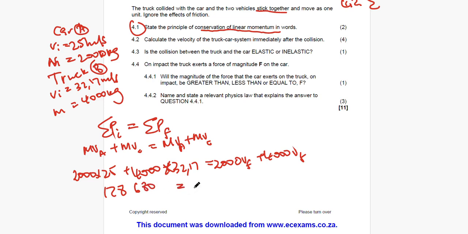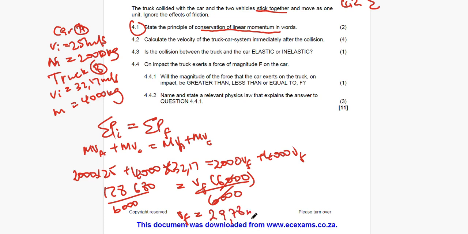That is going to give us 178,680. This is equal to, if you take out the common factor here, this one plus this one, which amounts to 6,000, right? Then you divide by 6,000. This side also, we need to divide by 6,000, right? Then you're going to get the final velocity of the entire system. If you put this on your calculator, remember guys, you're going to have 29.78 meters per second. That means the truck and the car have a final velocity of 29.78 meters per second. Let us go to the other question, guys.